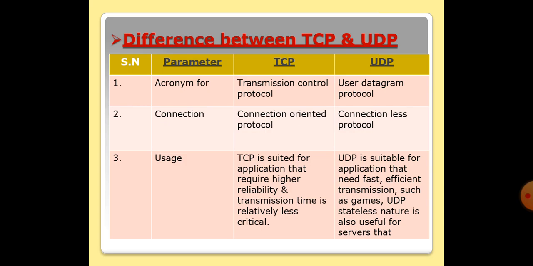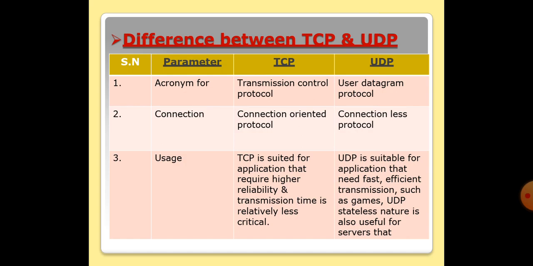These are the basic differences between the TCP and UDP protocols. There are different parameters on which the UDP protocol differs from the TCP protocol. First is the acronym. TCP stands for Transmission Control Protocol. UDP stands for User Datagram Protocol. Second parameter is connection. TCP is a connection-oriented protocol. UDP is a connectionless protocol.